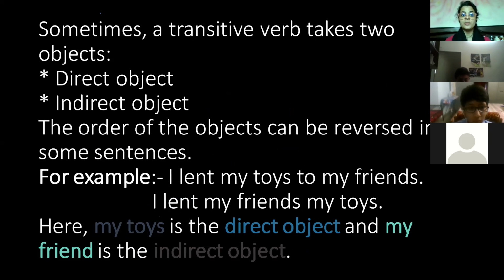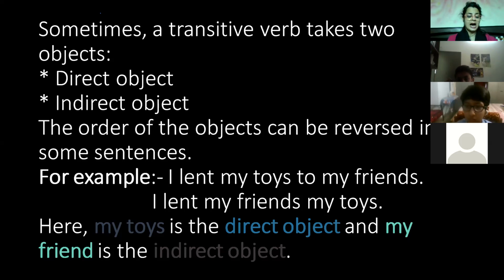Sometimes a transitive verb takes two objects. कभी कभी इसमें two objects होते हैं. The objects are divided into two parts, the direct object and the indirect object. Now you people would ask what is the direct object and what is the indirect object. Then I'm telling you, the direct object is the object which depends on the noun.